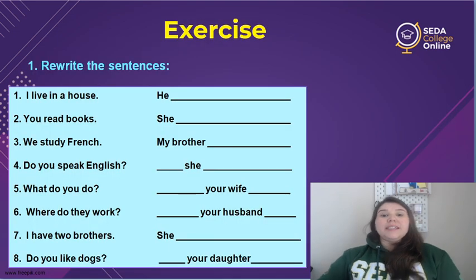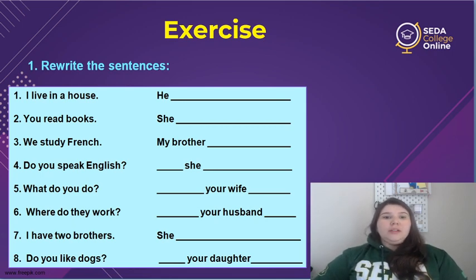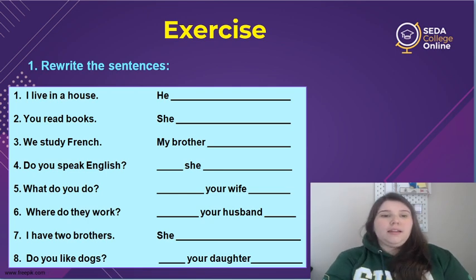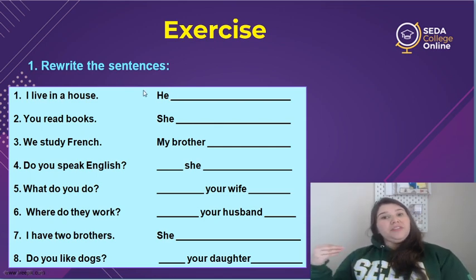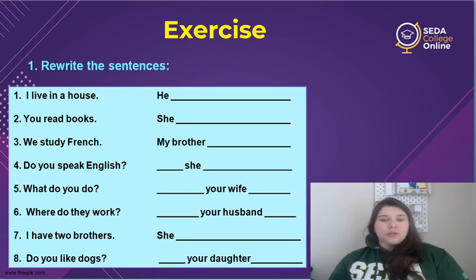Now let's do some exercises. All right, let's see. Rewrite the sentences. So, number 1, I live in a house. But here, we're not talking about I anymore. We're going to talk about he. So, how would you rewrite this sentence using he? He lives, yes, we add an s. He lives in a house.